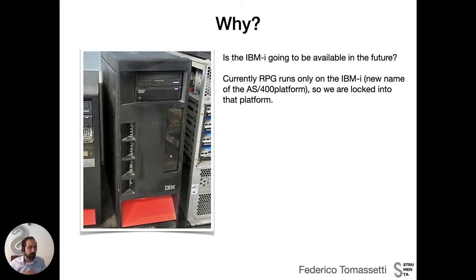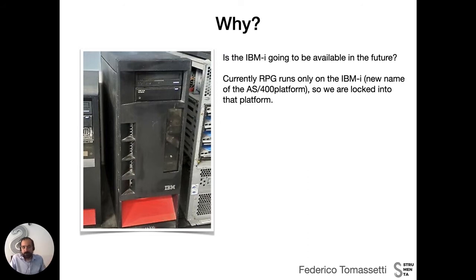If tomorrow IBM decides to stop selling those machines, we have a problem, because we have no alternatives. The destiny of our code base is connected to the destiny of those machines. And when the destiny of a company is connected to one specific code base written in RPG, it means that IBM can decide virtually to kill our company tomorrow if they retire these machines.